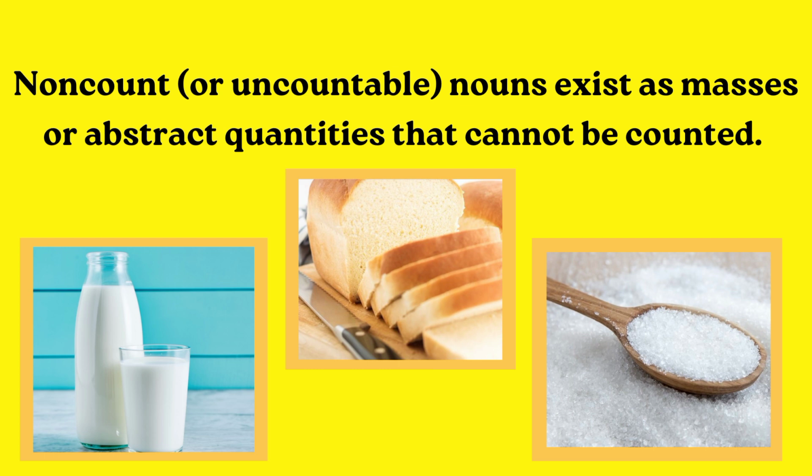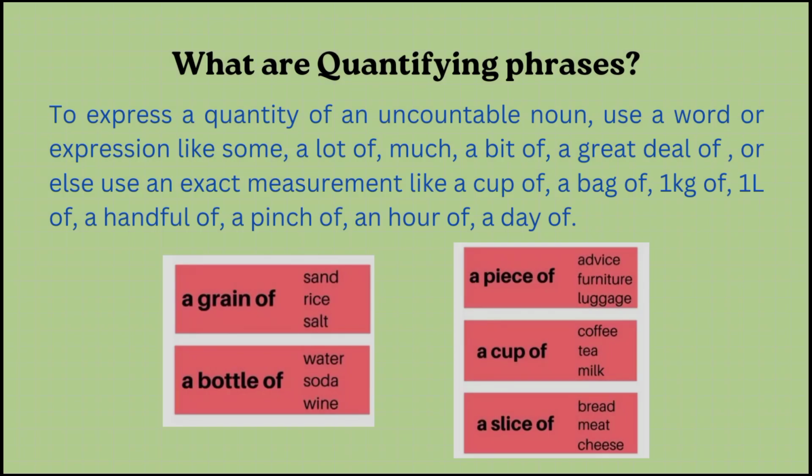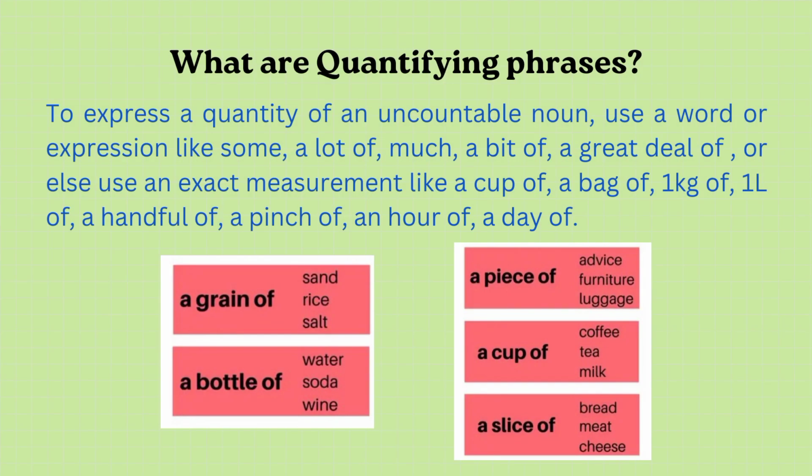Alright, so basically, whenever you are quantifying a non-count noun, you always have to use a quantifying phrase. Okay, so what are quantifying phrases? Quantifying phrases are a group of words which express the quantity of non-count nouns or uncountable nouns or mass nouns. And they are always placed before a noun. They are never placed after the noun. Remember to put the quantifying phrase always before a non-count or uncountable noun.